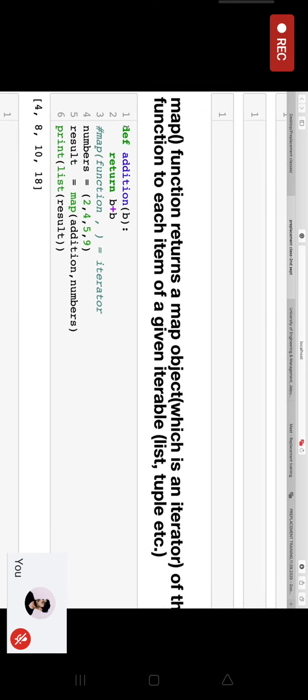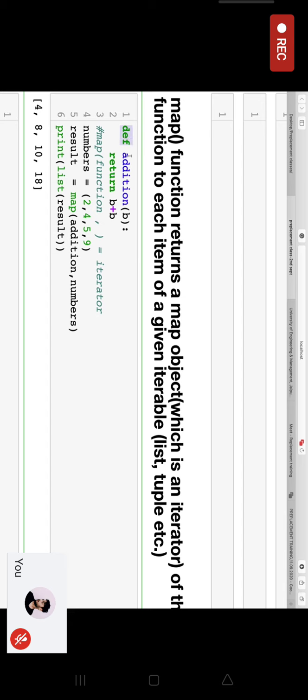So over here what we have done is we have created this function using this def keyword annotation. If this takes in 2, it's going to return 4, right? Now I have taken this iterator, this is the given range, so 2 comma 4 comma 5 comma 9. This is your entire range over which it's supposed to iterate. So it's going to first take the value 2, then take the value 4, 5 and so on.